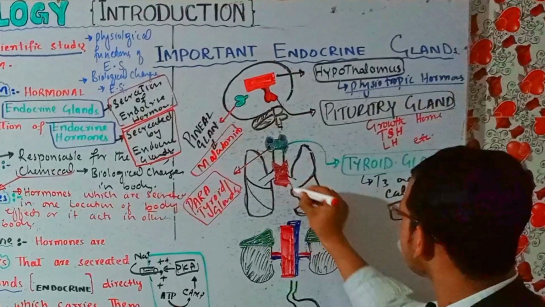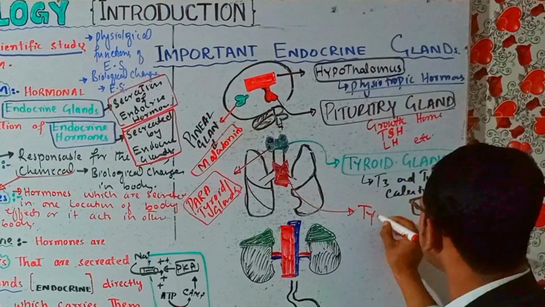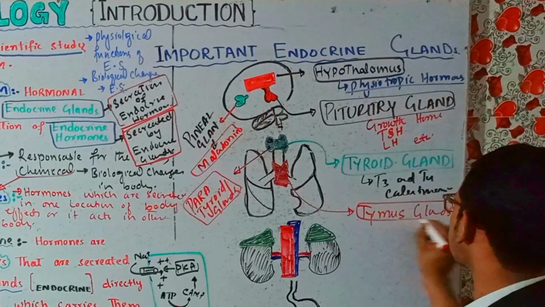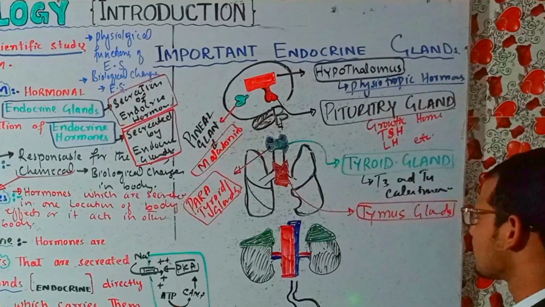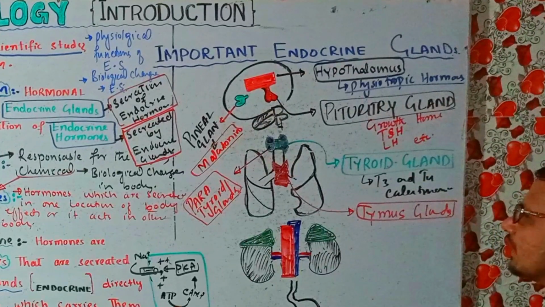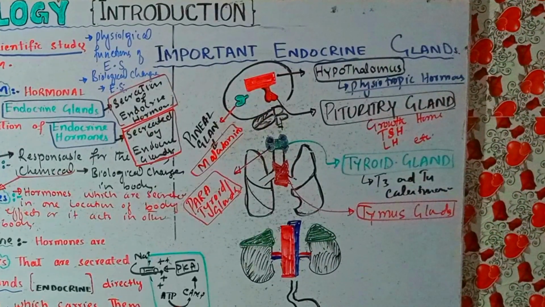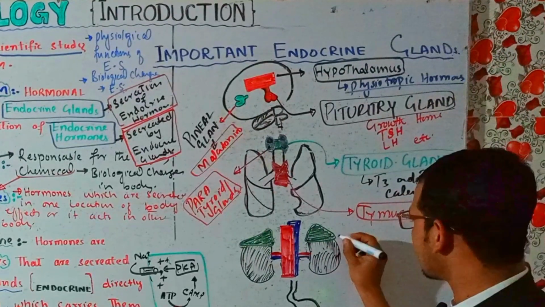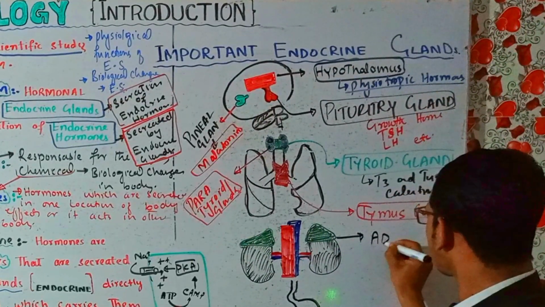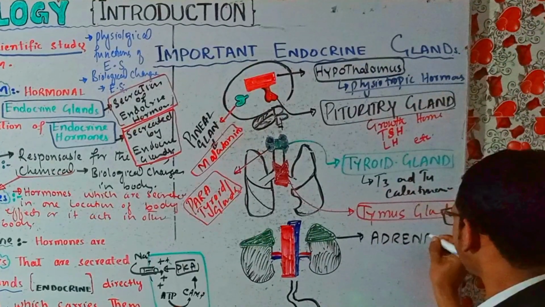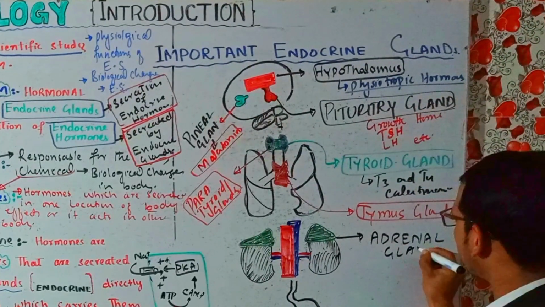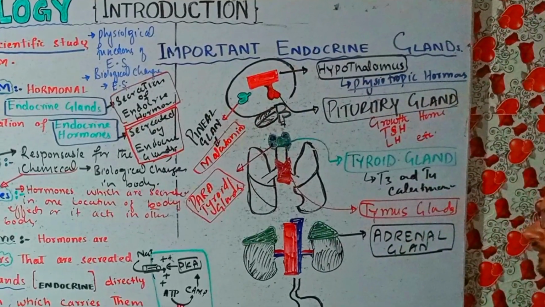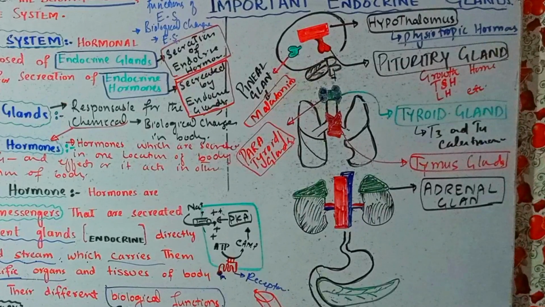For example, here this gland is called the thymus gland. This thymus gland is responsible for the production of thymopoietin hormones, which are responsible for the activation of the immune system, right? On the kidneys, we have two glands, and these glands are called adrenal glands. The adrenal gland is also responsible for balancing the water and electrolyte balance in the body, right?